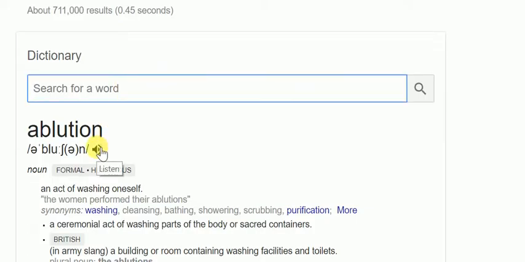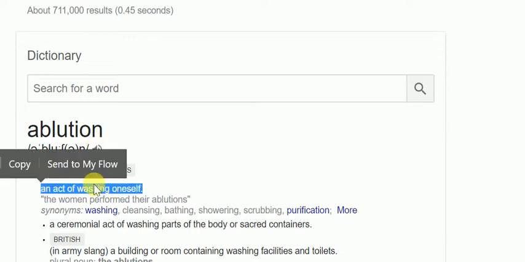Ablution. Ablution means an act of washing oneself.